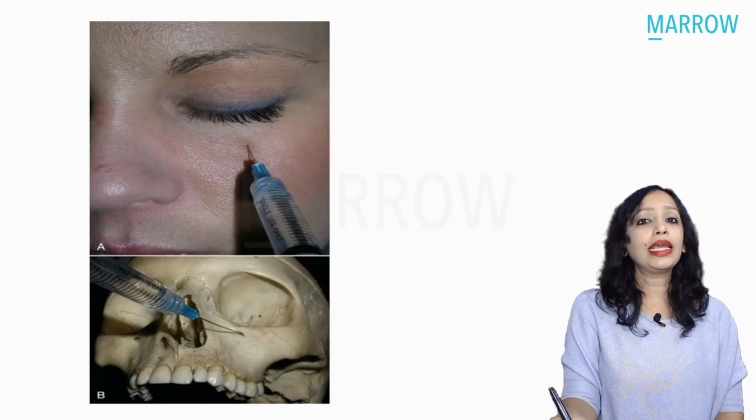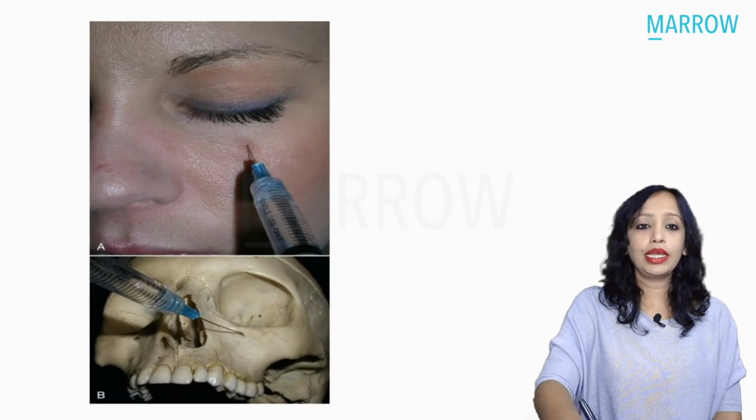Now what is the nerve that is being anesthetized here? Yes, so this is the infraorbital nerve.